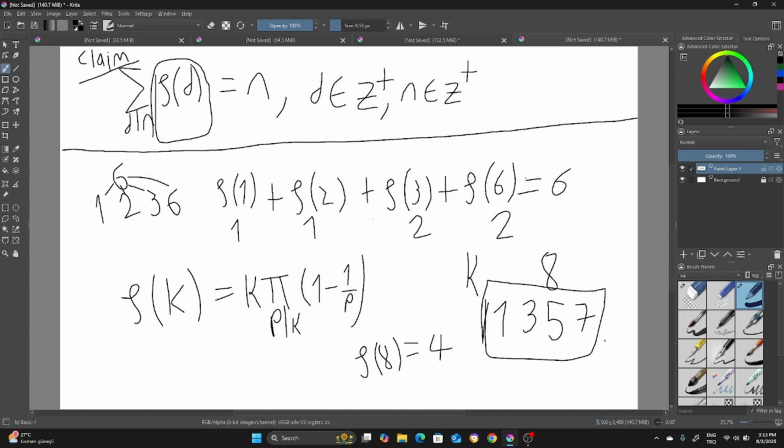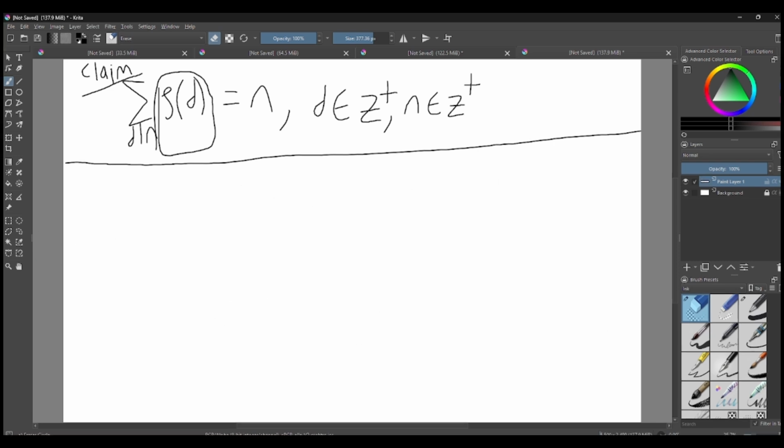Okay, now let's do the proof. We need to show a way that we are going to be able to represent the divisors of n.